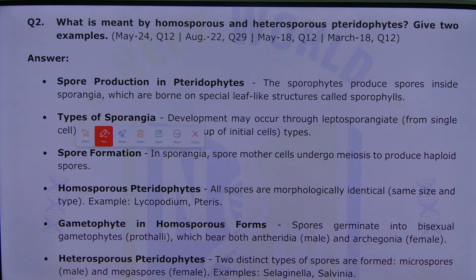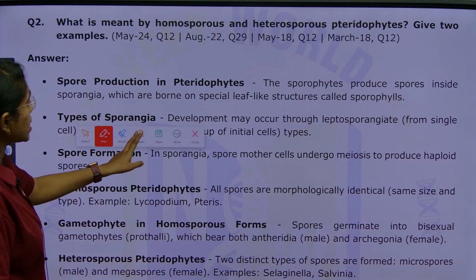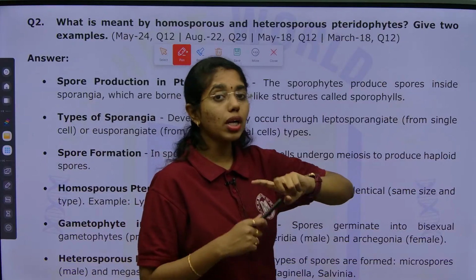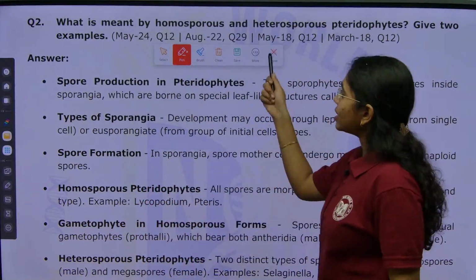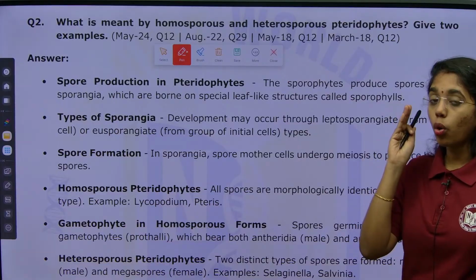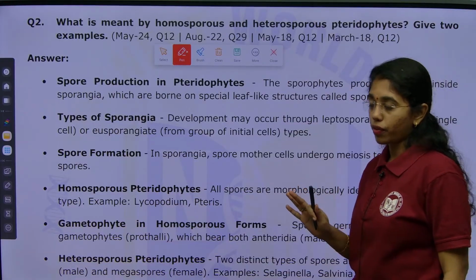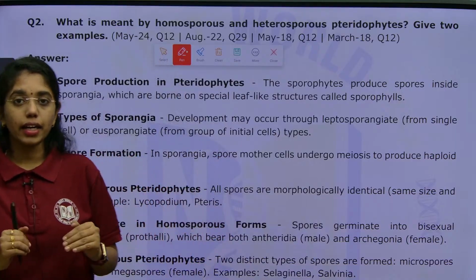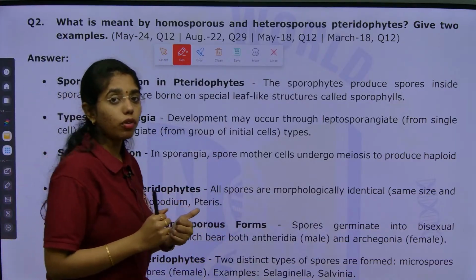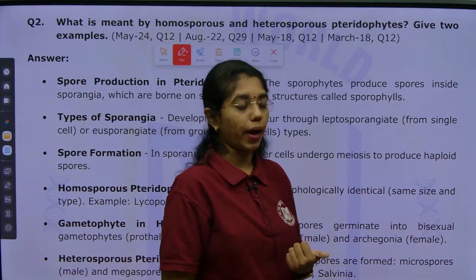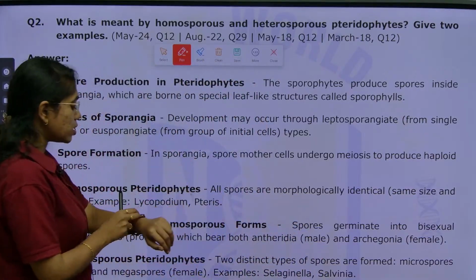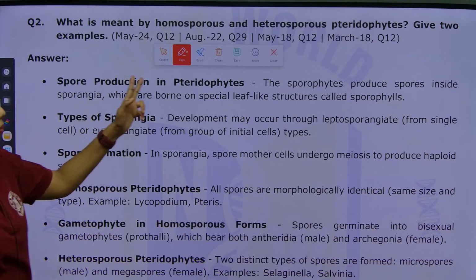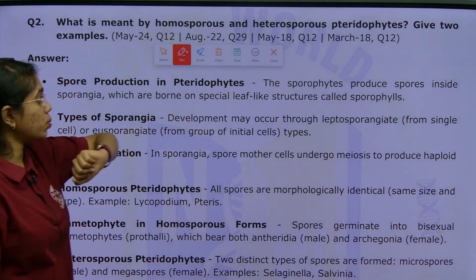Here we go with what is meant by homosporous and heterosporous condition of pteridophytes. This is the condition that is observed only in the pteridophytes, not in bryophytes. This heterosporous condition has started from which division of plant kingdom? Pteridophyta. And this question has appeared in 2024, August 2022, May 2018 and March 2018.